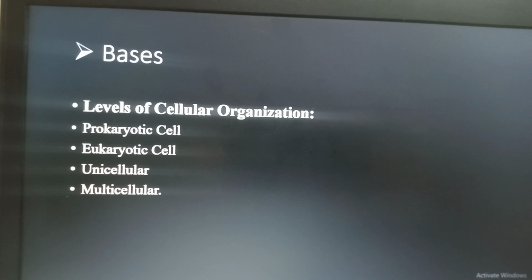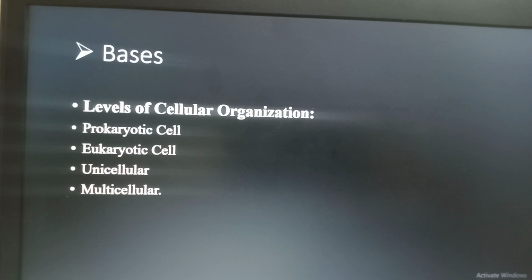That's why in 1967 Robert Whittaker proposed a five kingdom classification system. This is a recent and modern classification system. The first kingdom is kingdom Monera, then kingdom Plantae, kingdom Animalia, kingdom Fungi, and the last one is kingdom Protista. The kingdoms Plantae, Animalia, Fungi, and Protista, these four kingdoms include organisms that are eukaryotes, and the kingdom Monera includes organisms that are prokaryotes, right? Prokaryotes are the organisms that are made up of a prokaryotic cell.